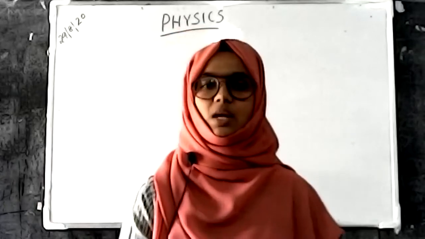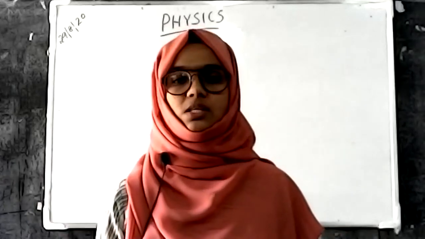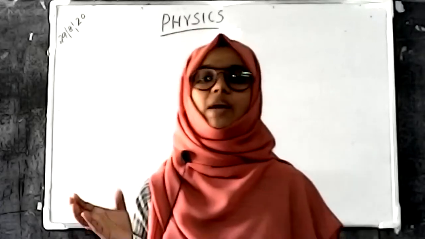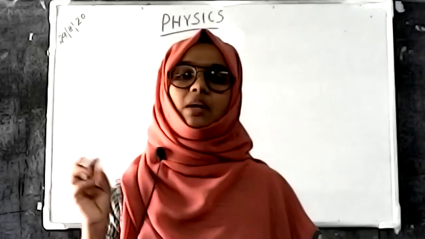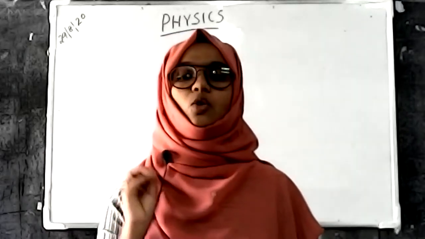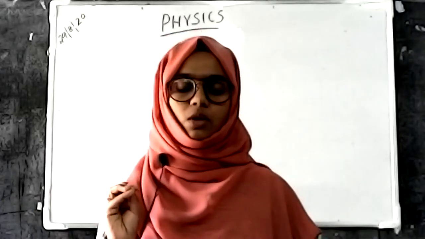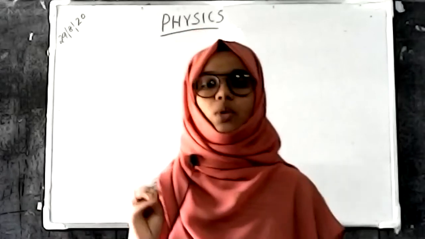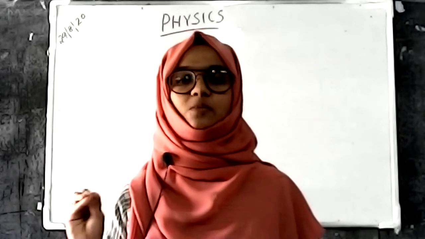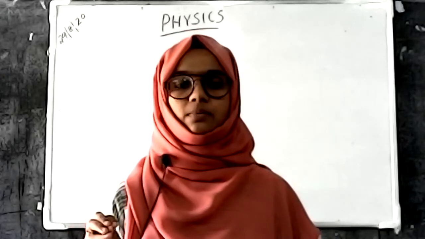Fundamental quantities have a unit, and that unit is known as a fundamental unit. The fundamental units are internationally accepted, and the group of those fundamental units is known as the International System of Units, expressed as SI units.